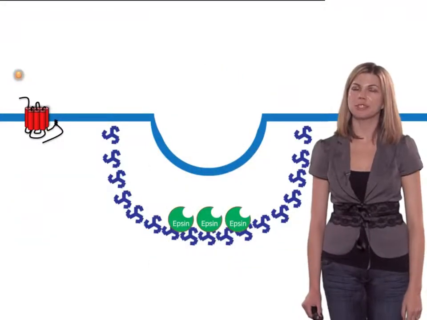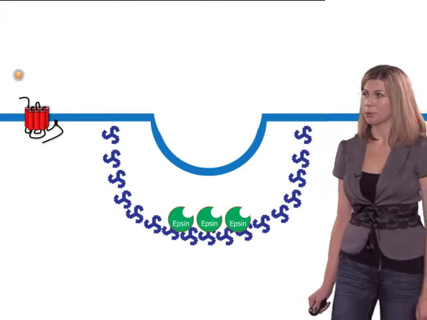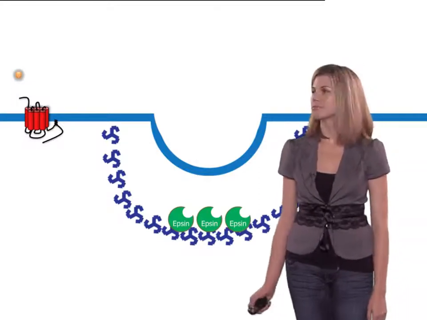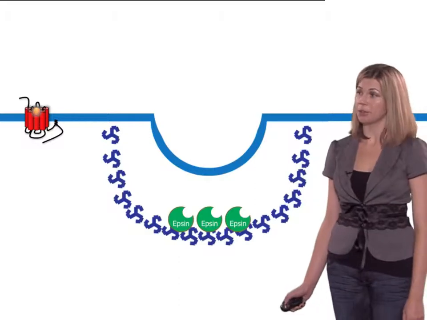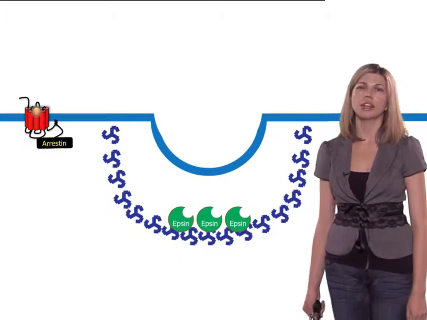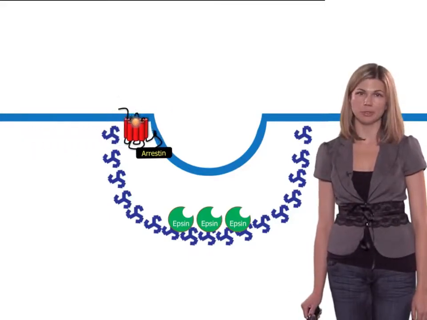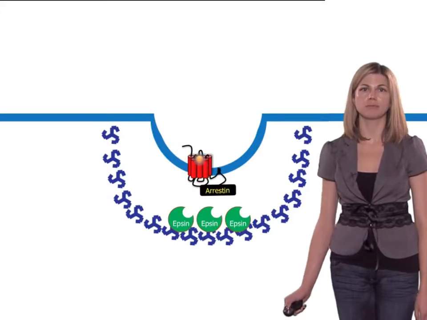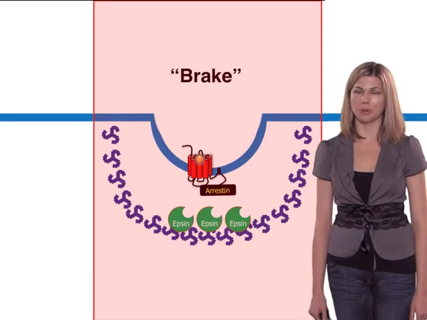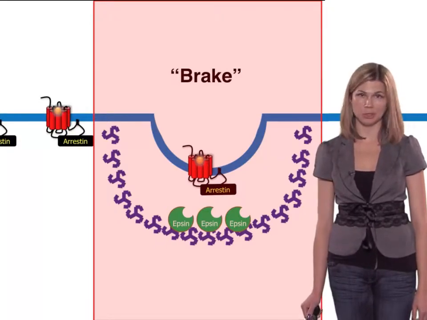So our findings revealed the existence of a local signaling system that is able to control the dynamics of the clathrin-coated pit by sensing the presence of individual receptors through their ubiquitination. So after receptors become activated and phosphorylated, this leads to the recruitment of the endocytic adapter protein, arrestin. Arrestin can then link receptors to core components of the clathrin machinery, promoting the entry of receptors into clathrin-coated pits. Receptors themselves, we found, are able to actually stall the lifetime of the clathrin-coated pit, effectively engaging a brake and allowing the continued enrichment of receptors to occur.